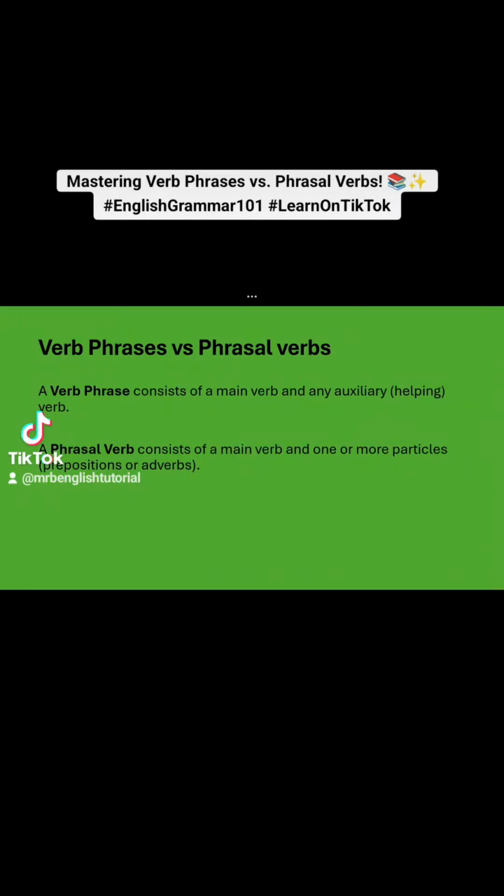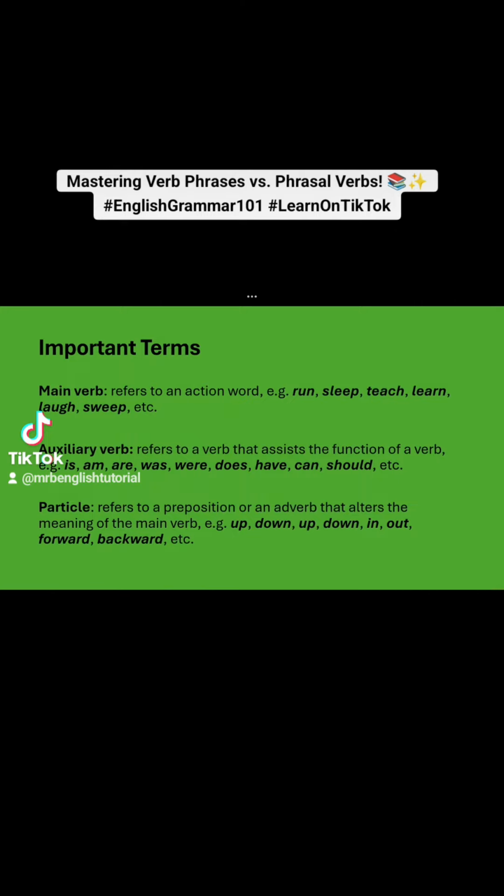A verb phrase consists of a main verb and an auxiliary verb, only verbs, while a phrasal verb consists of a main verb and a particle. The particle can be either a preposition or an adverb. Before we dive deep into the topic, let's consider relevant terminologies.